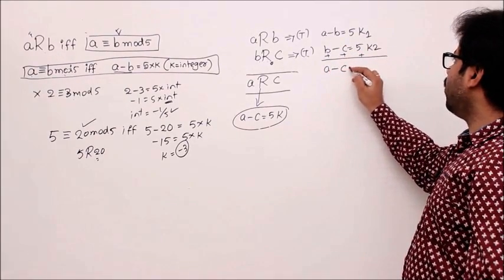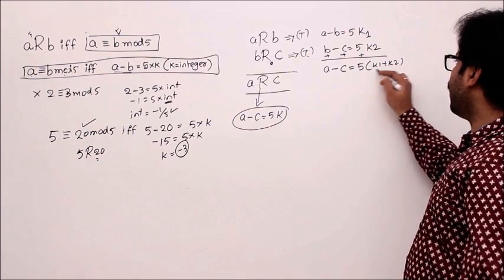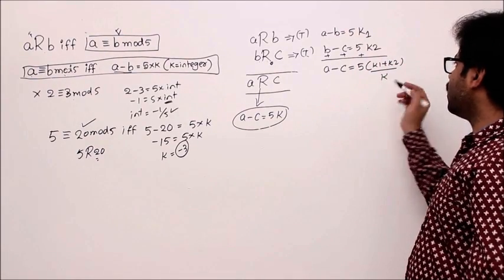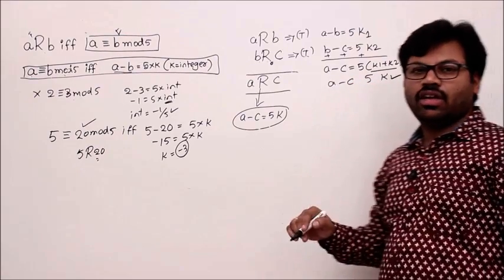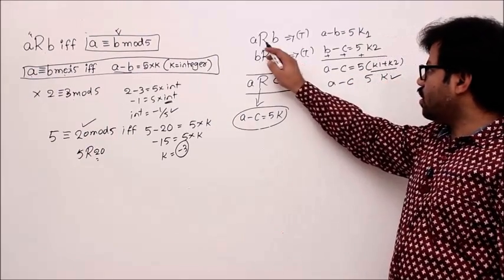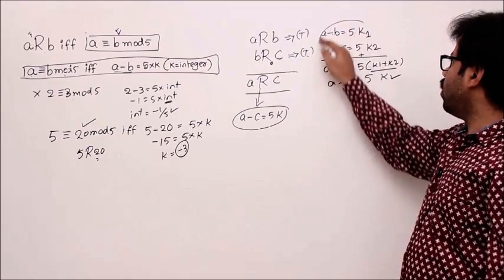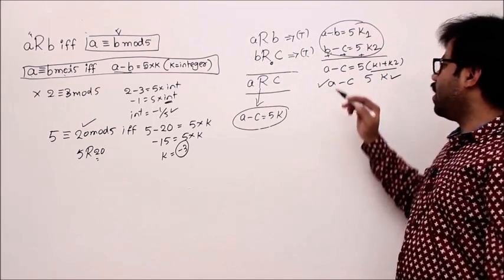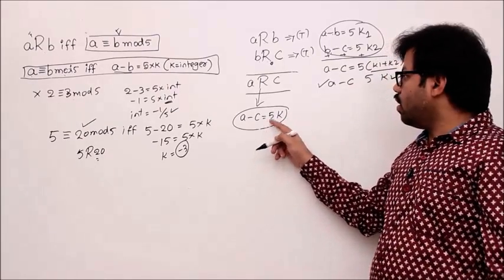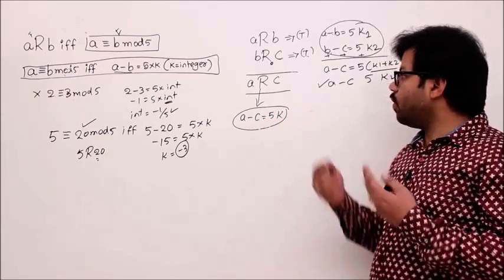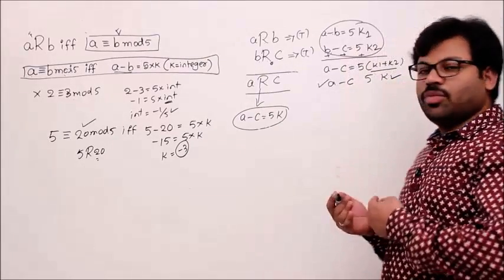What is that? A minus C equal to 5 into K1 plus K2, where K1 plus K2 is another integer. Let's say K. Then A minus C equal to 5 into K. What I want to say is, whenever this is true, then definitely this is true. If these two are true, automatically A minus C equal to 5 into K, which is what we proved. So this is transitive. Understand? Let's take one more example.